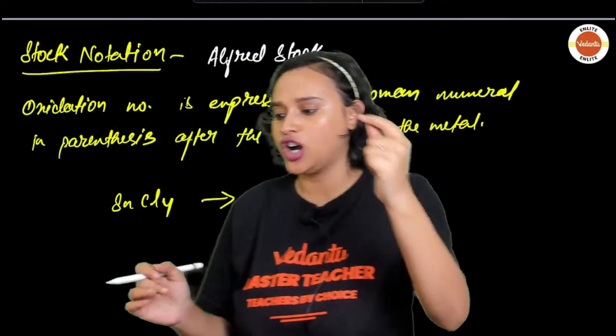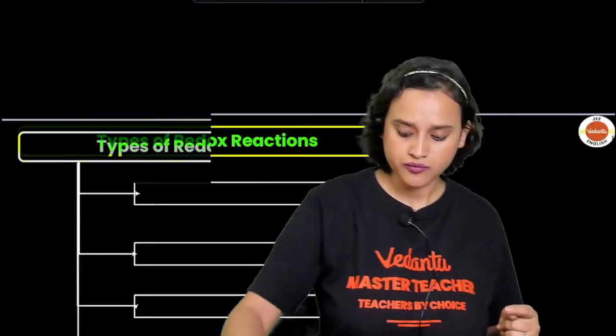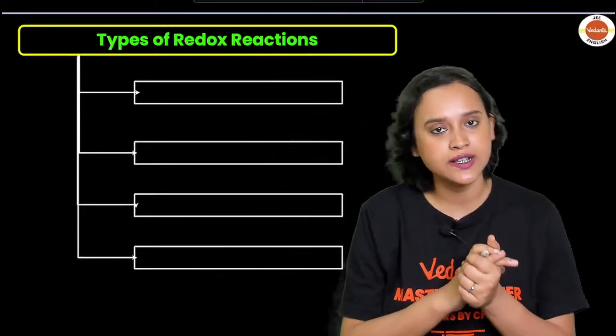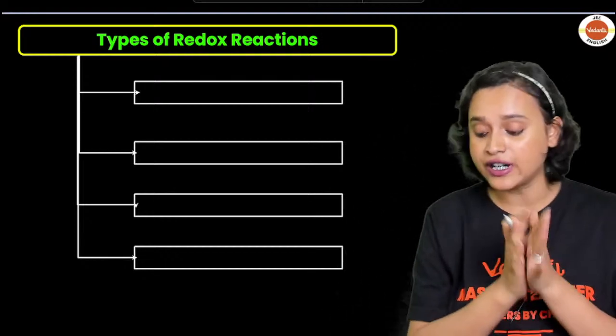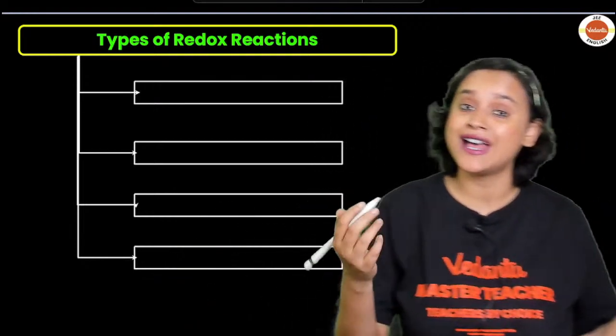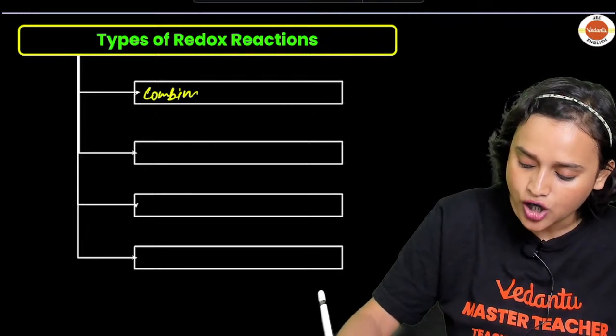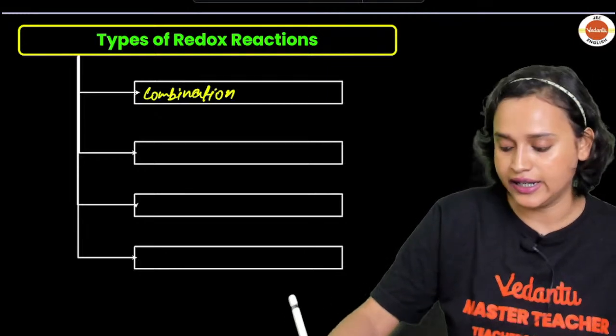Great. Chalo, moving on. Now, let us come across types of redox reactions. There are different types of redox reactions, as we all know. The first one that we will be reading about is your combination reaction.